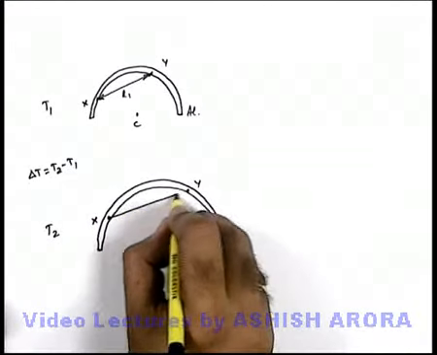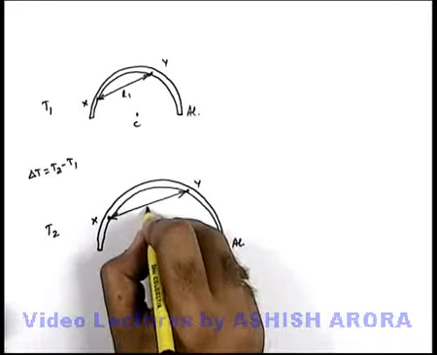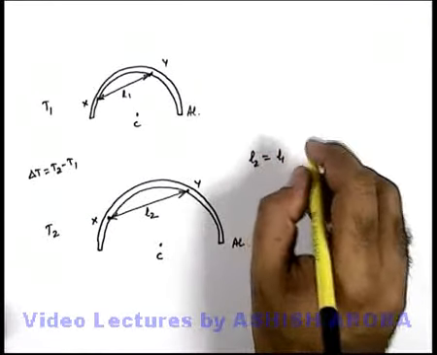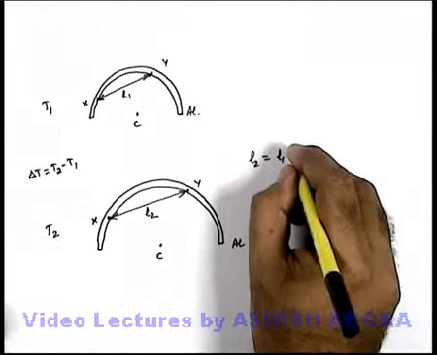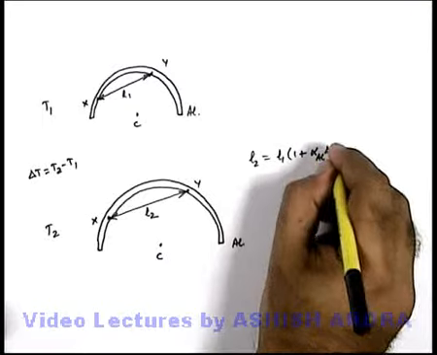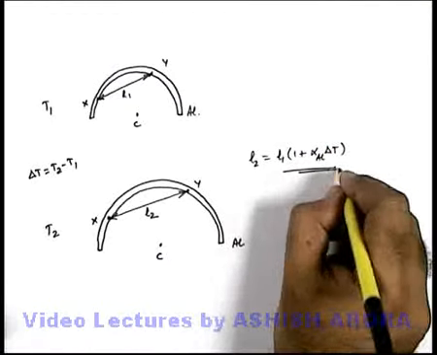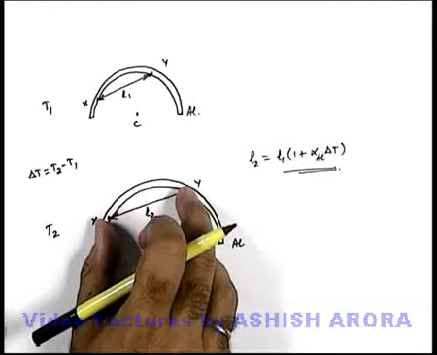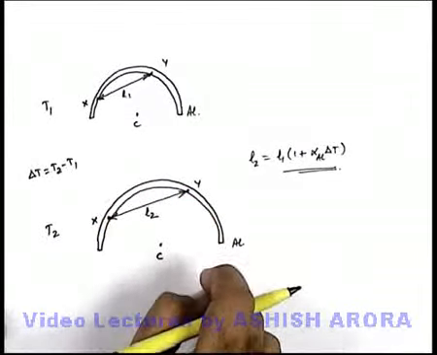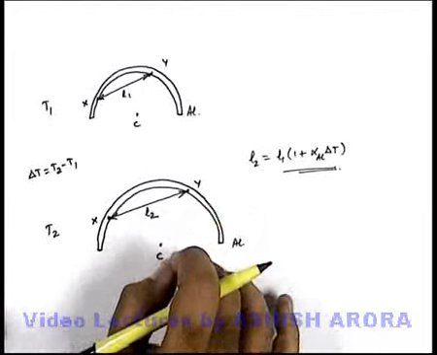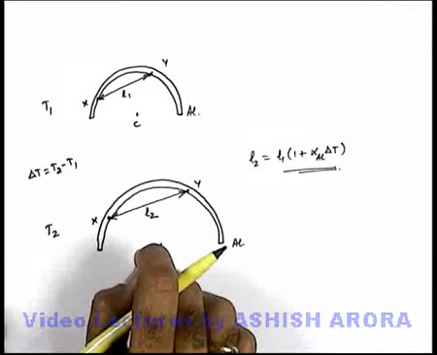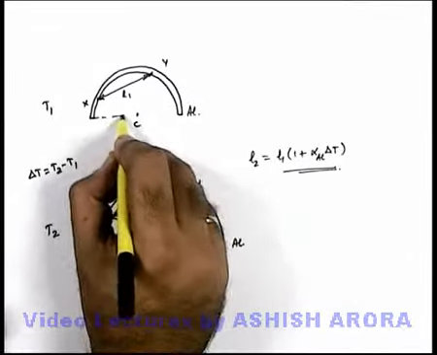So for the line joining X and Y, if the length changes to L2, we can directly use L2 is equal to L1 multiplied by 1 plus alpha of aluminium into delta T. This is the relation we use because this length is bounded by the same material, aluminium.